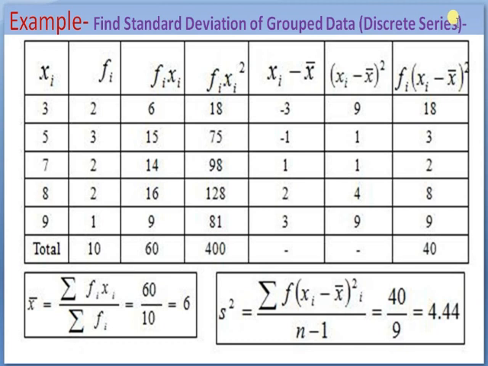In case of discrete or continuous series, we may calculate the arithmetic mean from this formula, and after simplifying this formula we will have standard deviation s is equal to the square root of summation fx square divided by n minus summation fx upon n whole square.